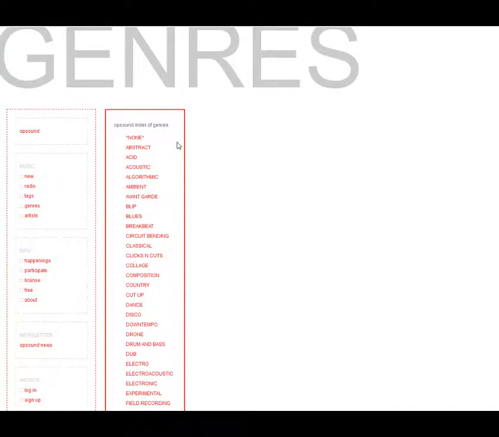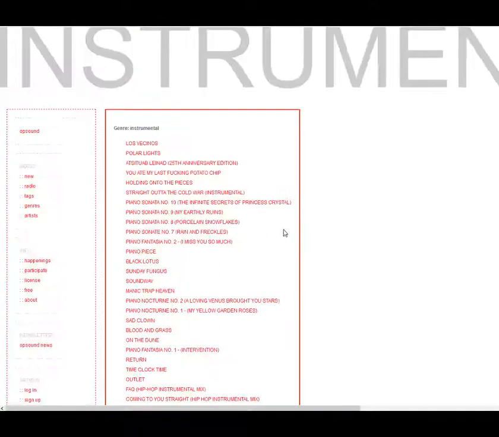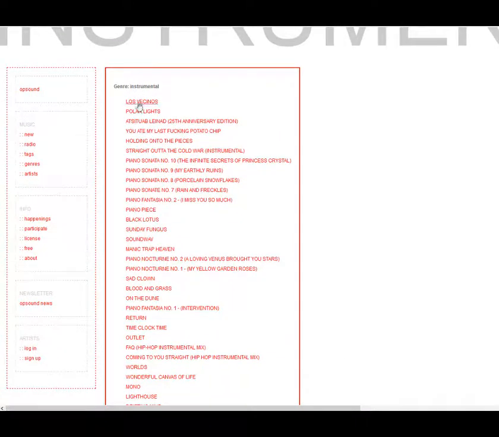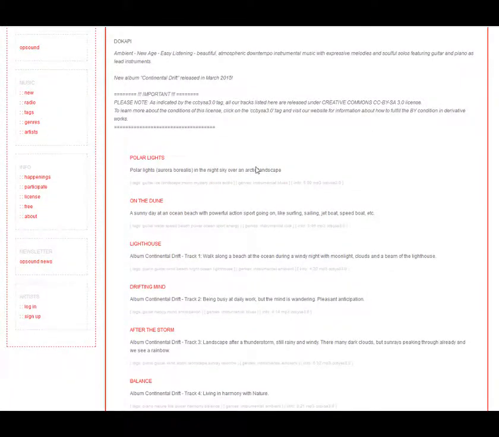You can see there's lots of different ones. You might try some others. New Age is again another one. Minimal, Lo-Fi. These are ones that I think ambient might be useful for a digital story because they won't have words, or some of them will and some won't. But you can try them out and see what you think. So we'll click on instrumental and we'll go to this one, Polar Lights.